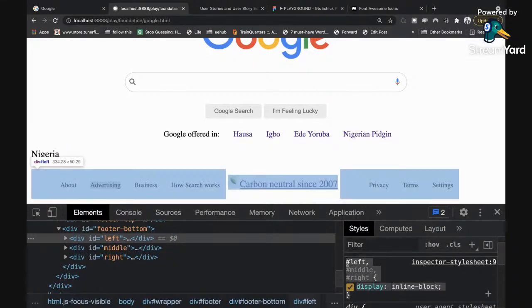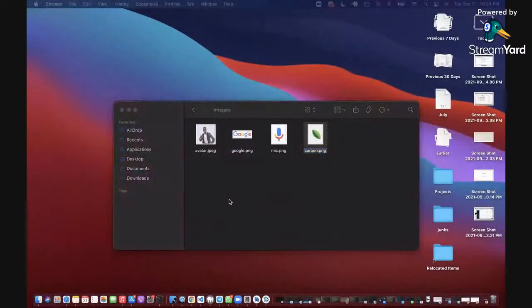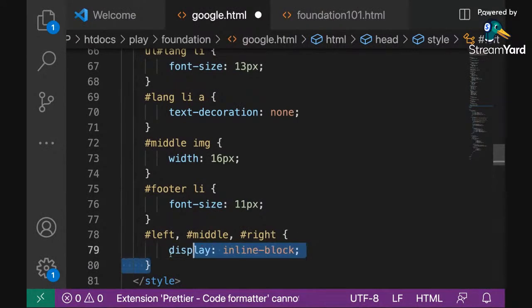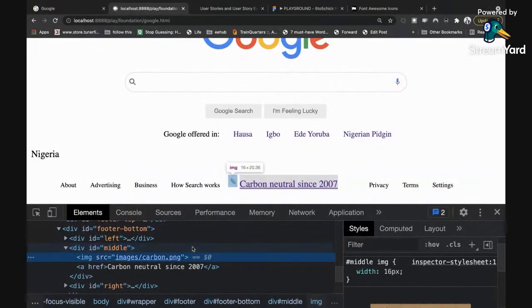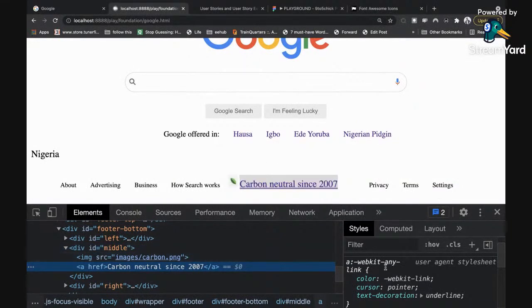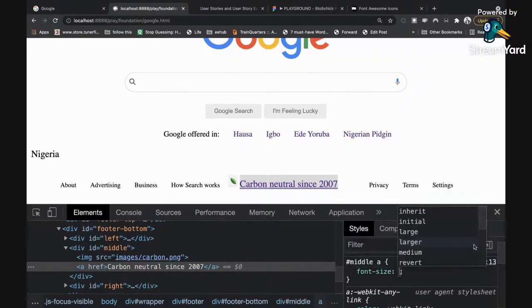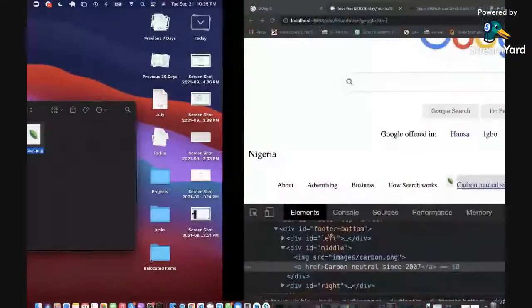So that's it. This carbon neutral is still too big, so I'm going to come back to correct that. But let me just paste what I've copied so far. For all 3 should be display inline block. Then the last thing is this carbon neutral in the middle should be a bit smaller. So I'm going to have to reduce that. So that's the A inside the middle that I am reducing the font size to 12 pixel. So they are all small now. And then that's it. So the last thing is the background color and we're done.